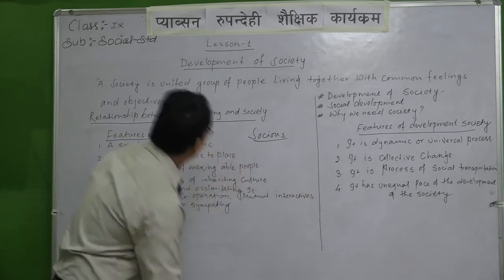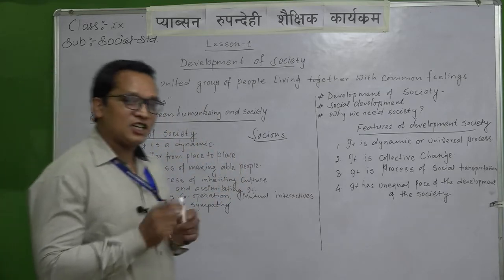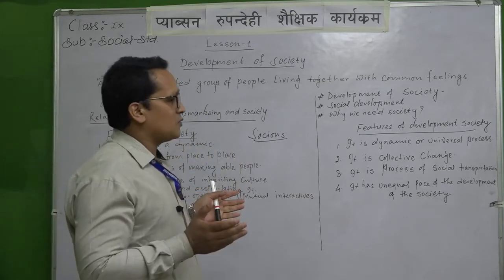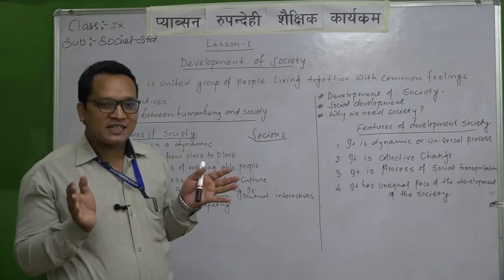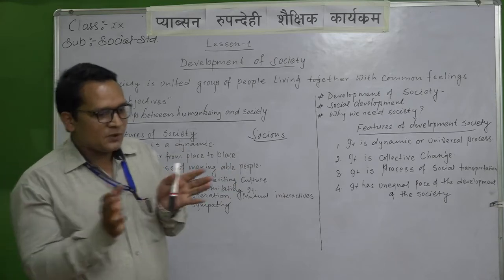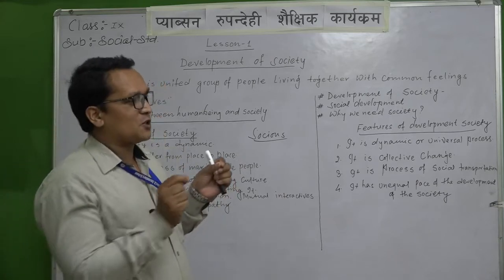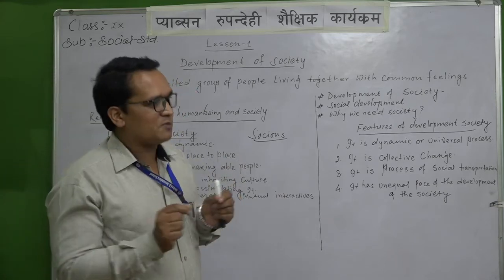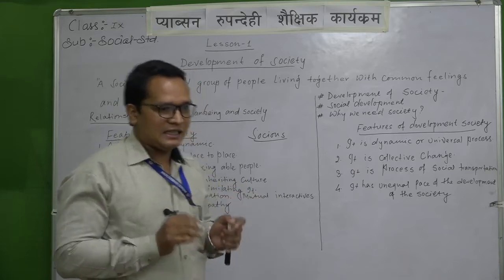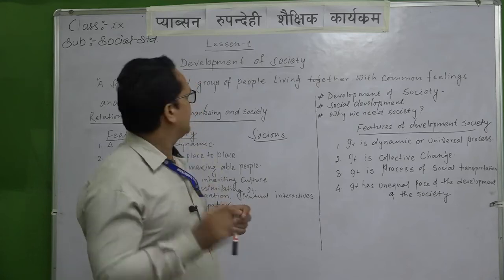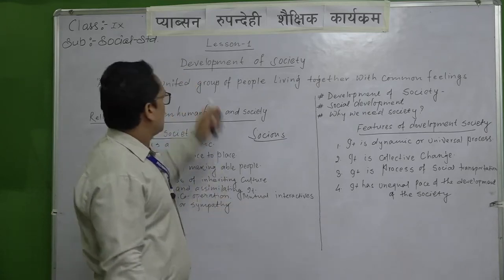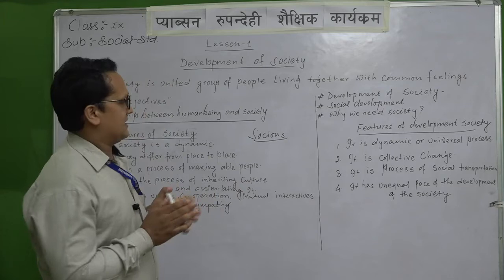Now students, society is a group of people. What sort of group of people? That is a united group of people. United means they have a good relationship, they have a mutual relationship, and they have good understanding of each other. Only then can that group of people be addressed as united.